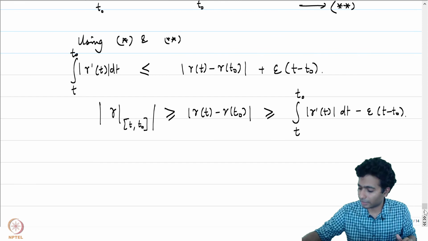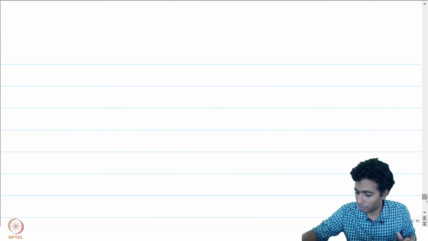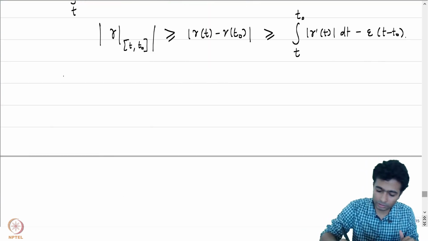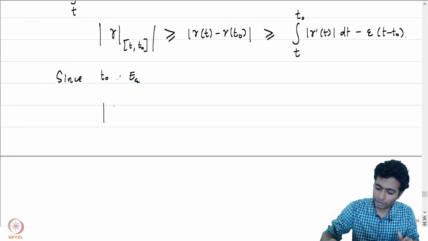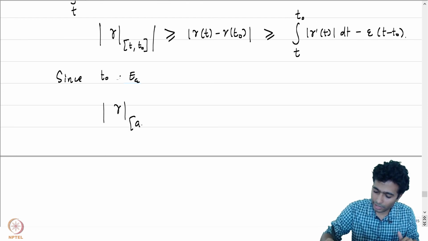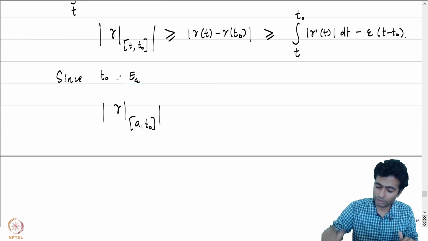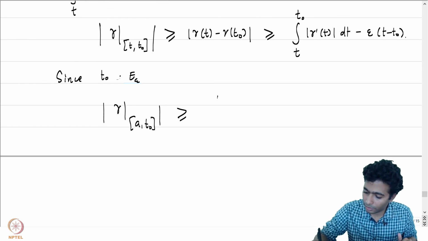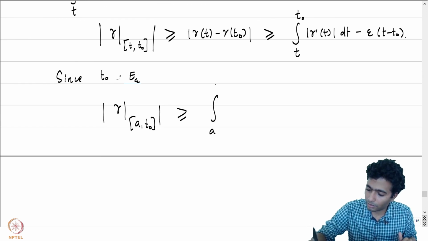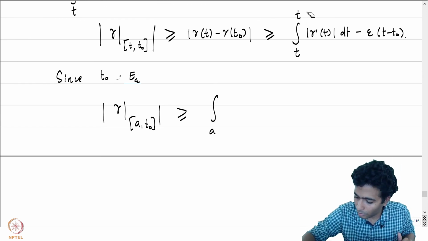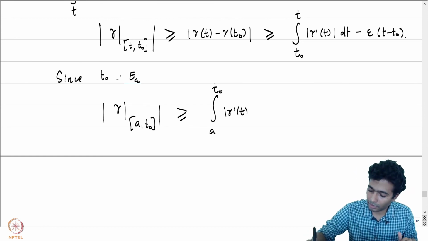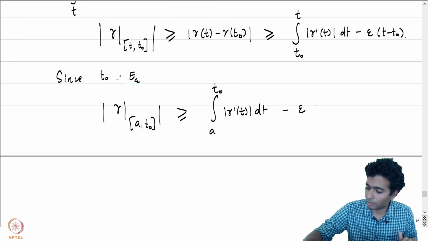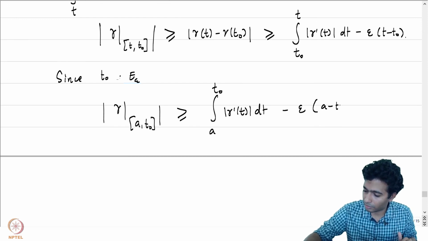Now by using the fact that T naught belongs to E epsilon, let me just note that down, since T naught belongs to E epsilon, the arc length of gamma restricted to A comma T naught is greater than or equal to, maybe I wrote it wrong here, this is T naught to T, this is going to be integral A to T naught mod gamma prime T dt minus epsilon times A minus T naught.